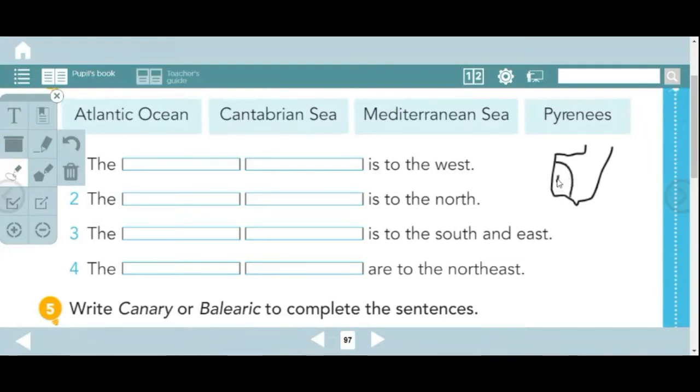This is Portugal, sorry. This is Spain, this is France. It's very bad, my drawing, because I draw with the mouse. Okay, Andorra is over here, and Gibraltar over here.